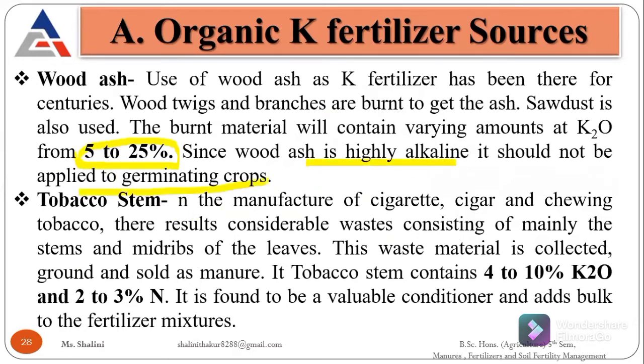We can't apply it to a germinating crop. When the crop is standing or is out of the soil, then we can apply it. Then the tobacco stem: when cigarettes, cigars, and chewing tobaccos are manufactured, a byproduct is formed.